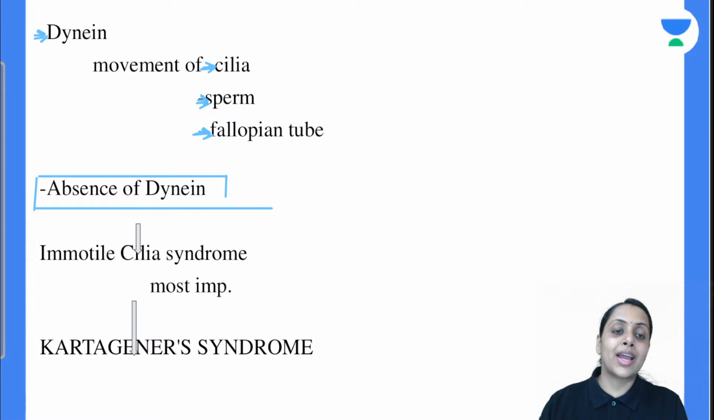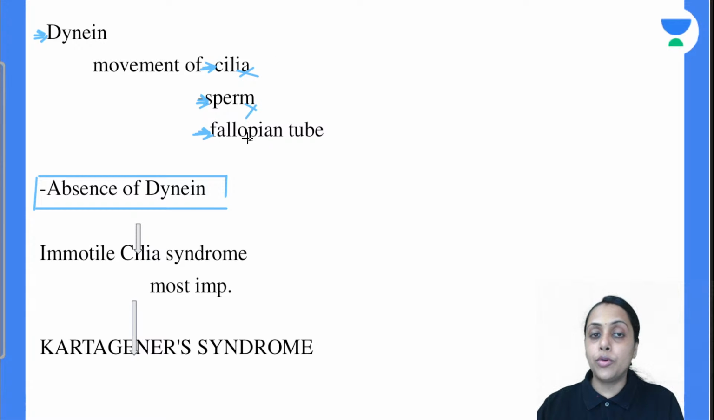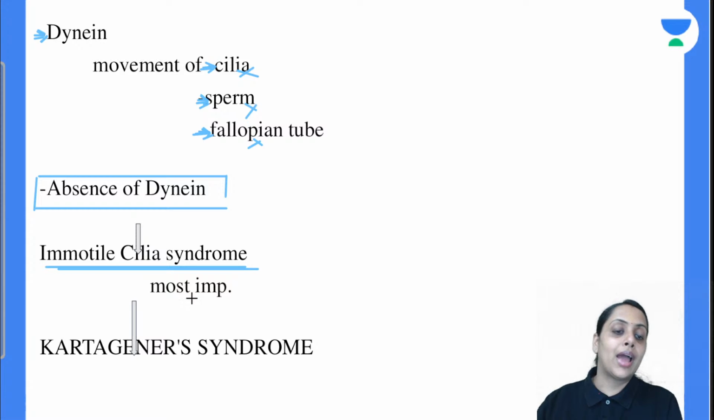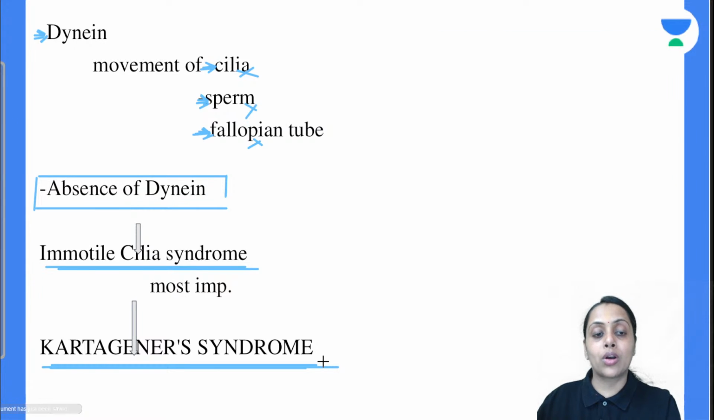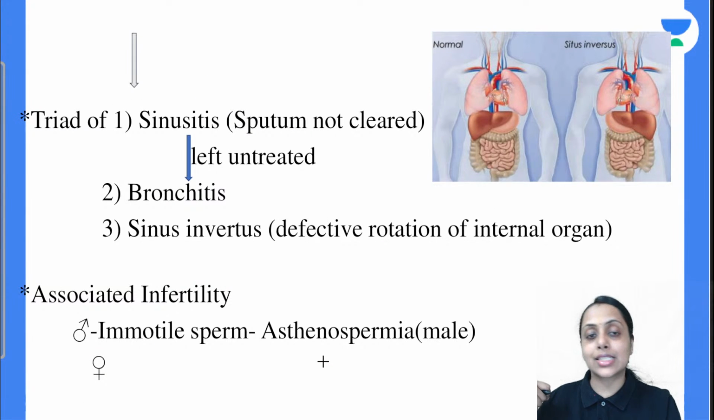So absence of dynein हो जाएगा तो क्या होगा, हमारा ciliary movement is stop, sperm movement नहीं होगा, fallopian tube movement नहीं होगा. So it is going to lead to the immotile cilia syndrome, and out of this the most important one is this Kartagener syndrome. This consists of a triad. कौन कौन से triad होते हैं? Sinusitis, bronchitis and the situs inversus.